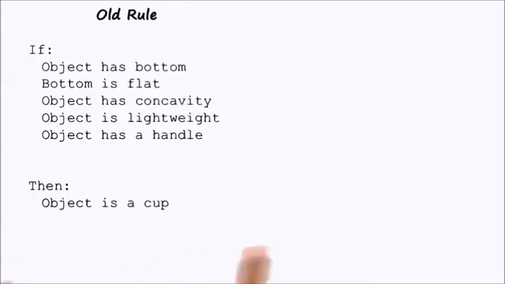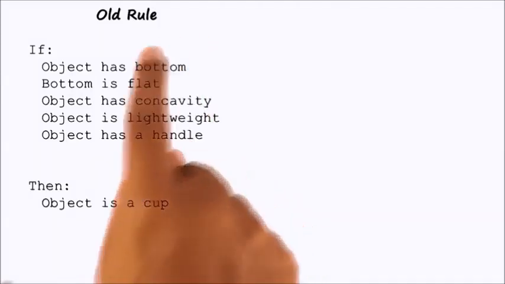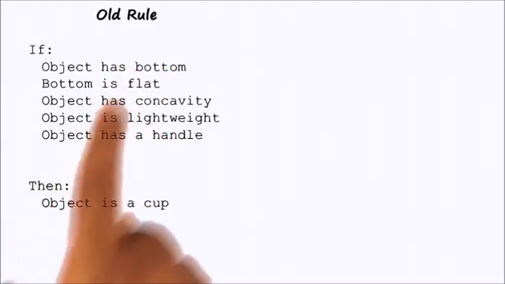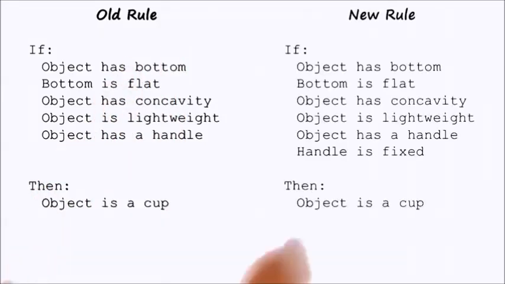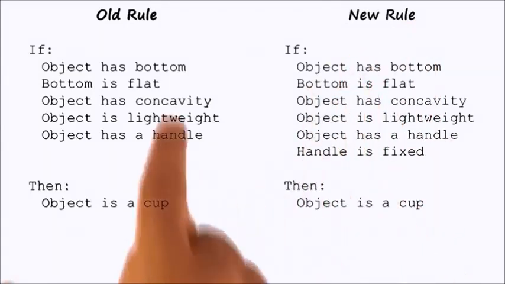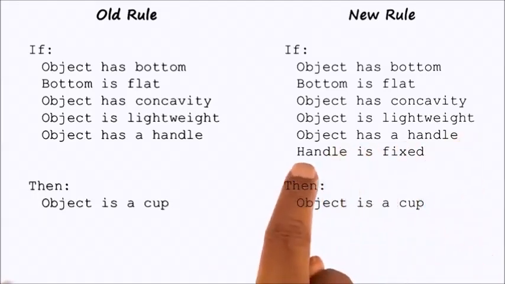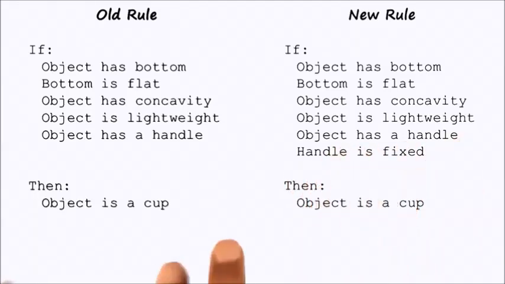So let us look at the result of the kind of learning technique we are discussing here. Here might be the old concept of a cup. In this particular case, this concept definition has been put in the form of a production rule. Here is the new concept definition for a cup. This is almost identical to the previous definition, except that now the object not only has a handle, but also the handle is fixed. This is similar in many ways to incremental concept learning.